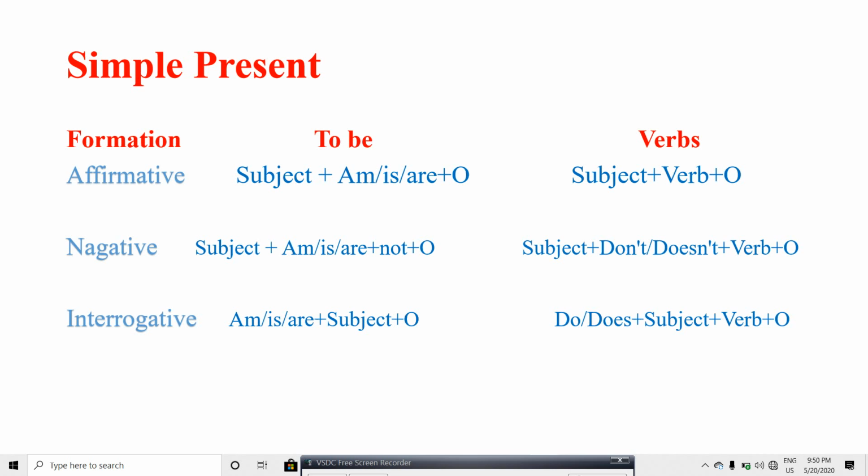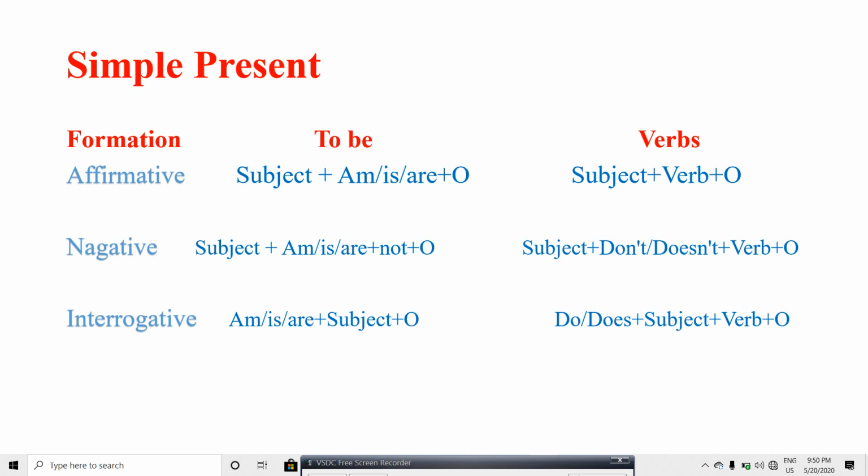Let us know the formation we use in simple present. With the verb to be, we use subject plus am, is, or are plus object. In the negative, we use subject plus am, is, or are not plus object.